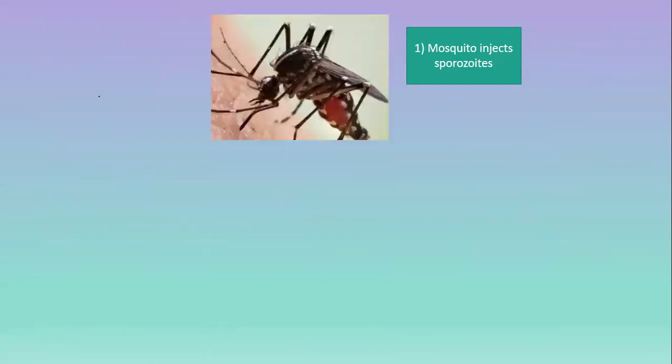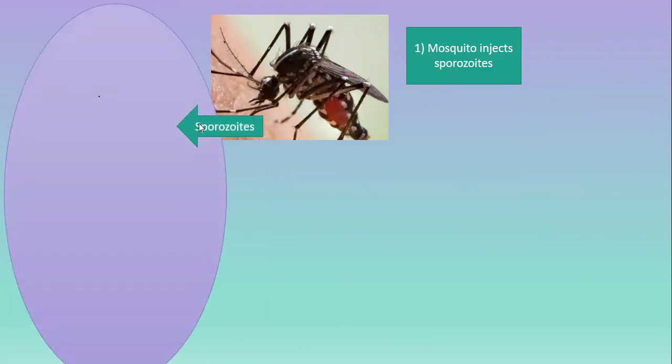Now, what happens when the life cycle begins? We will discuss all the steps one by one. Number one, the mosquito injects sporozoites. Sporozoites are a stage of the malarial parasite Plasmodium. Plasmodium forms sporozoites at a particular stage of its life, and the mosquito injects these sporozoites into the body of man.